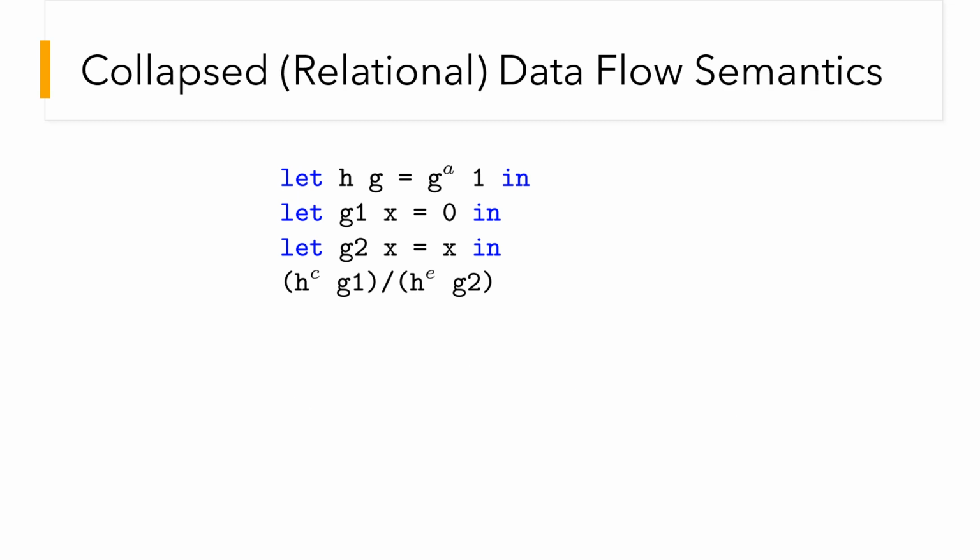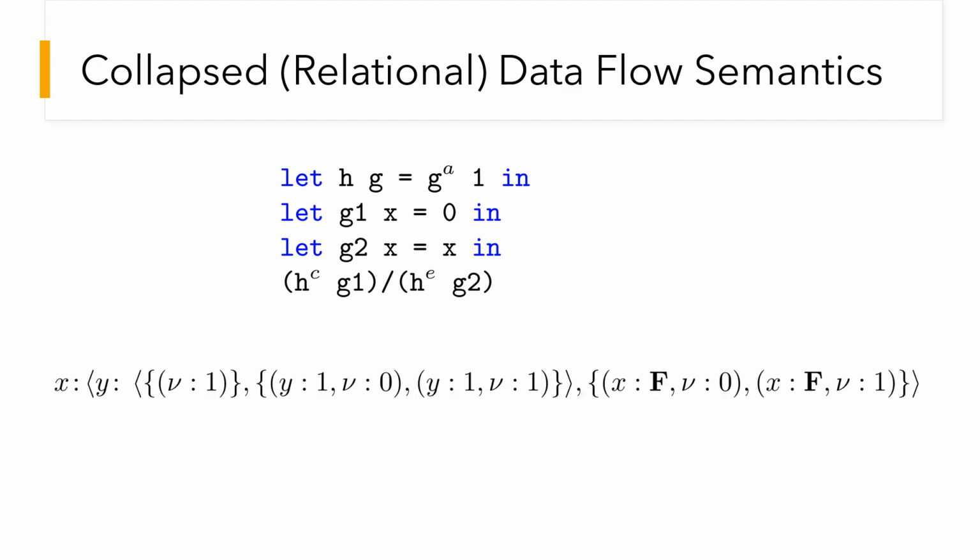Let us take a closer look at a collapsed data flow semantics example. Suppose we want to have a context-insensitive analysis, similar to liquid types. The set of abstract call site stacks then has only one generic stack, which we can disregard. We can also remove the square bracket notation since there is only one entry in the table. Since we don't distinguish any more inputs to H based on different call site stacks, we have table entries of the relational semantics joined together.